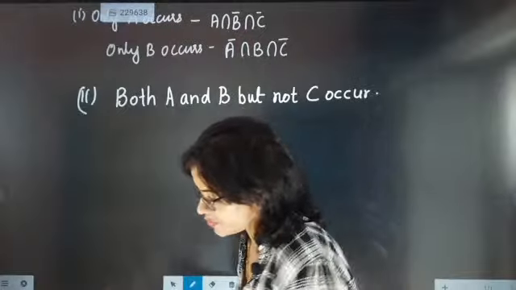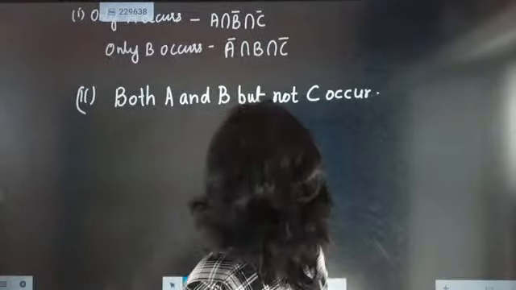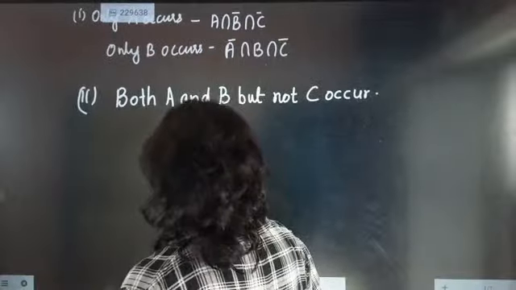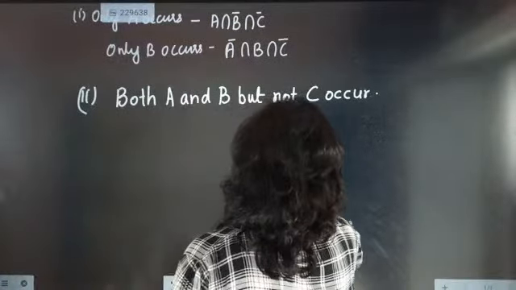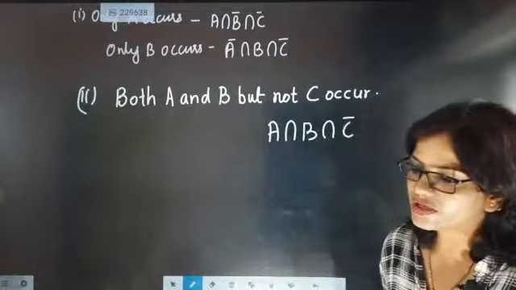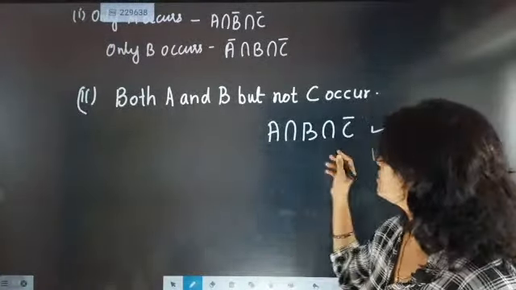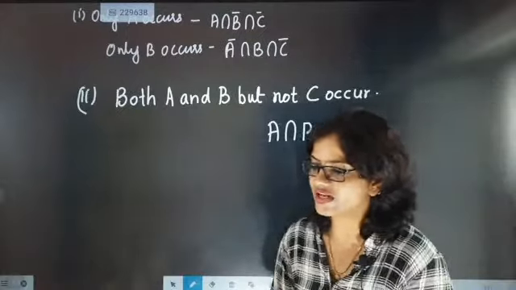Now, both A and B but not C occur. So A and B are occurring. Here we are going back to the work. After that I am going to discuss beta. They are telling that A and B but not C occur, meaning A is occurring, B is occurring, but C is not occurring. So we write it like this: A is occurring, B is occurring, and C is not occurring.